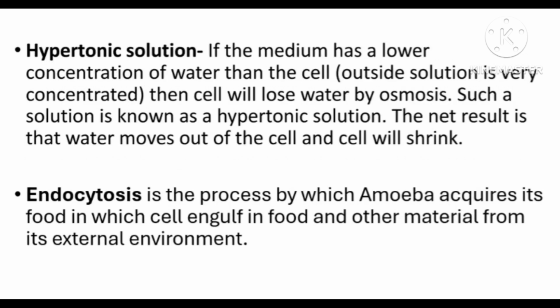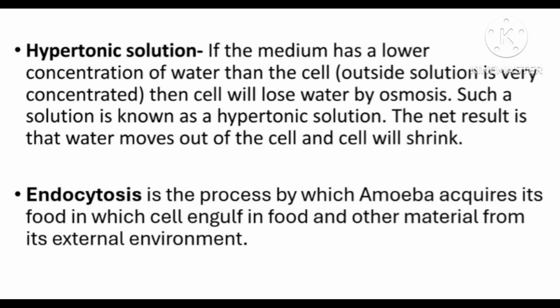In hypertonic solution, surrounding medium has lower water concentration than the cell, so cell will lose water by osmosis and the cell will shrink.